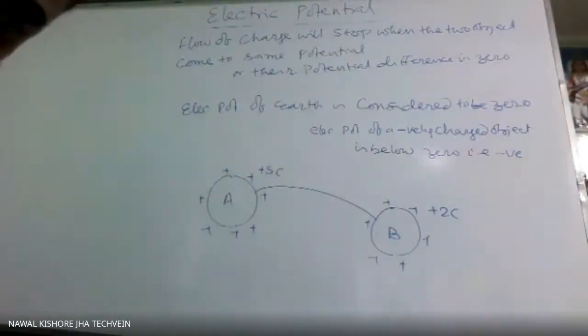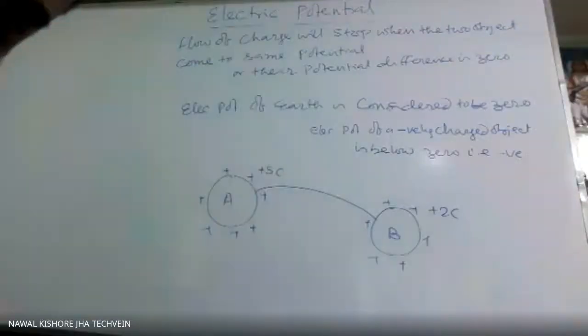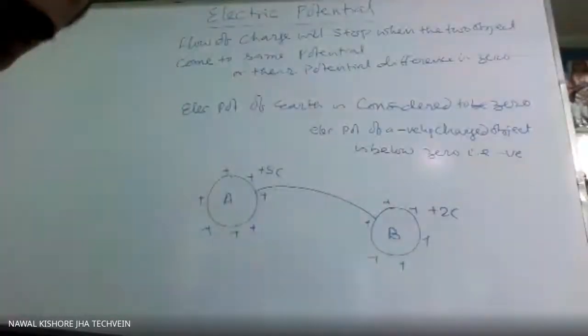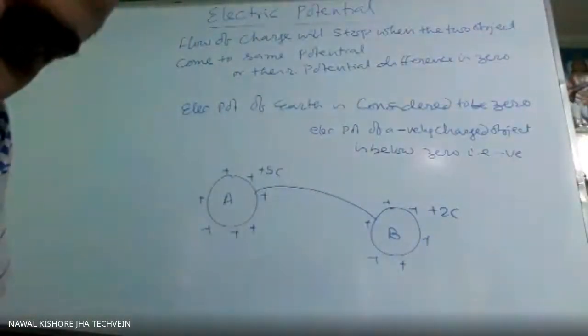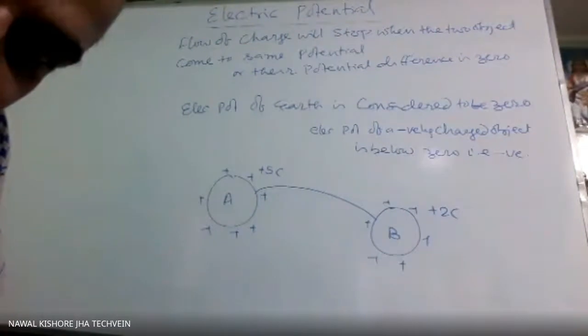Yes, Aryan Tiwari, no answer? You are sleeping or what? Sir, A to B. Why A to B? Higher to lower potential, sir. A is higher potential. Who told? Yes, Manya? What were you saying? No, she has joined just now.